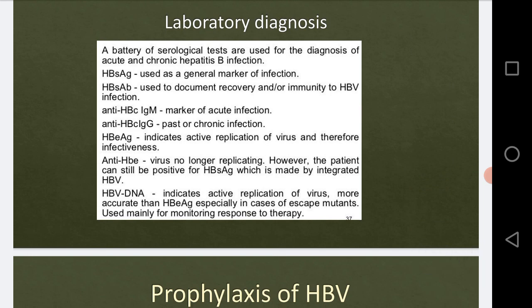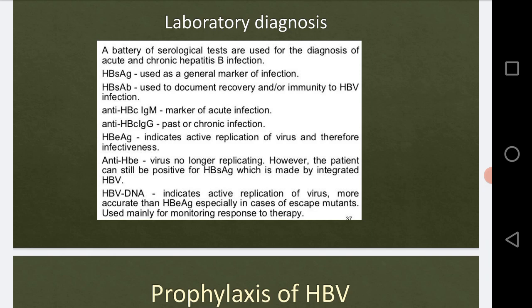Okay, now the HBs antigen is used as the general marker, right? As I have mentioned, it is the first marker that is produced and released in the body, therefore it is called the general, most important marker.